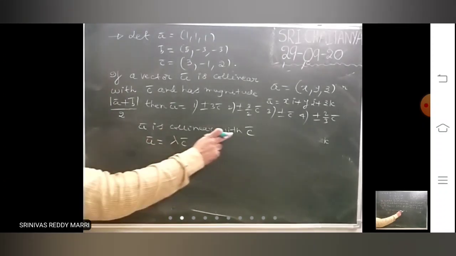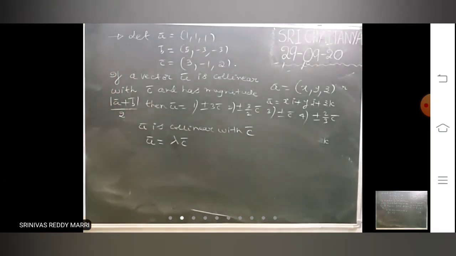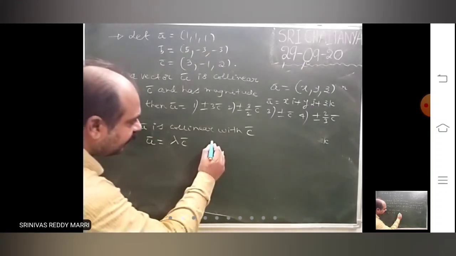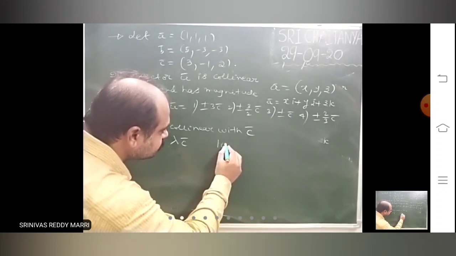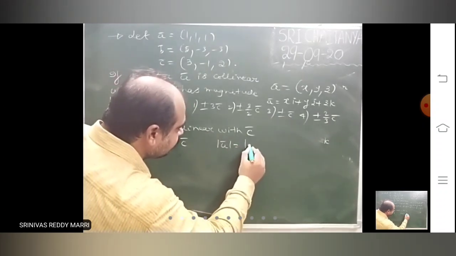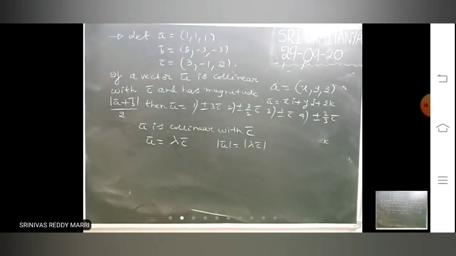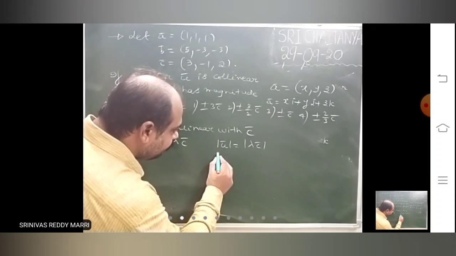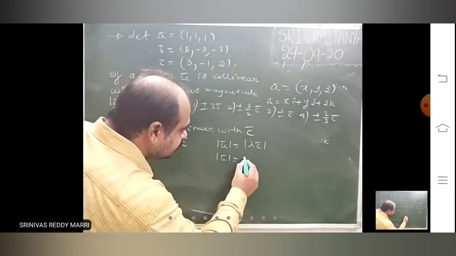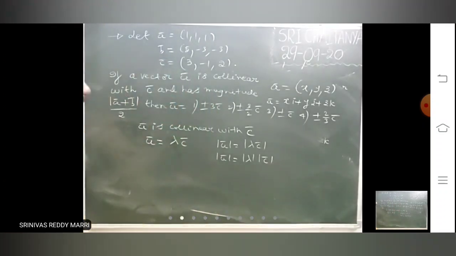Always, if it is collinear with some vector, take that vector as some constant into c bar. So apply modulus. Therefore, modulus u bar is nothing but modulus lambda c bar. Lambda you have to calculate. So modulus u bar is nothing but modulus lambda into modulus c bar.